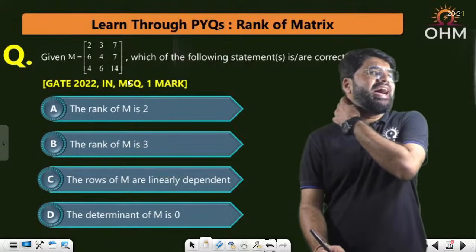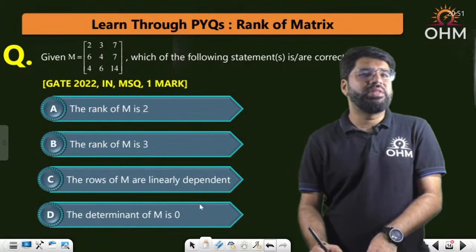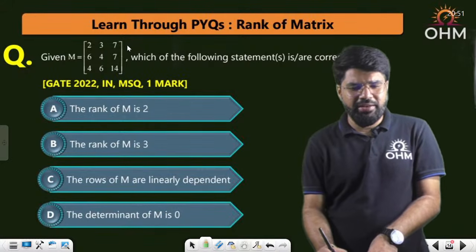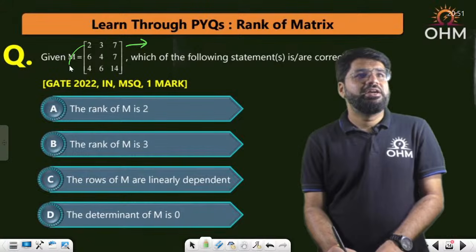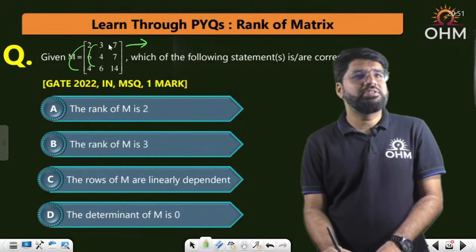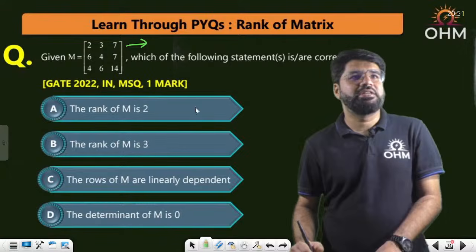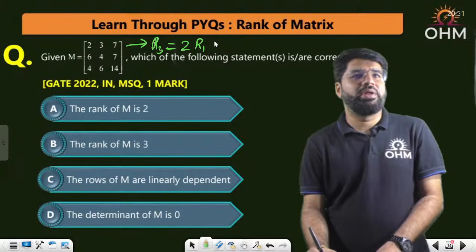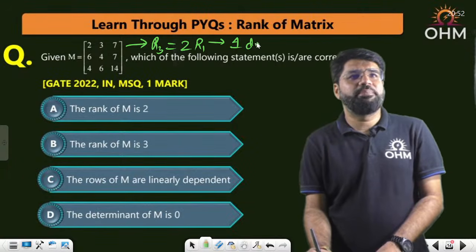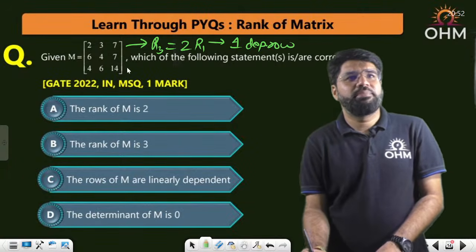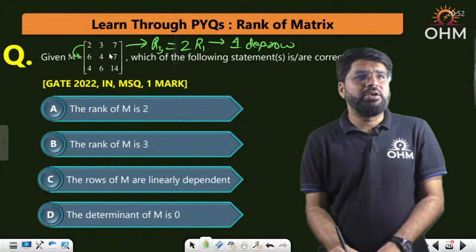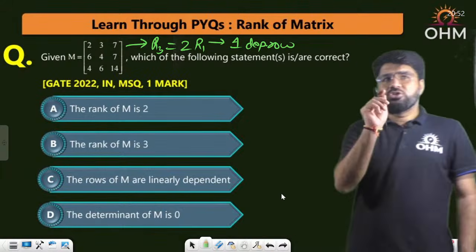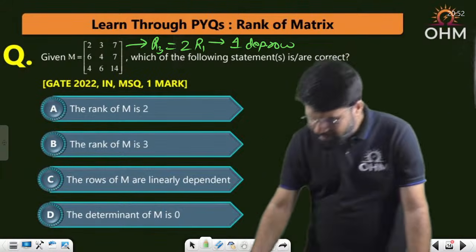See, I have a simple observation with respect to the third and the first row. 2 into 2, 3 into 2 is 6, 7 into 2 is 14. Clear relation: R3 is equal to twice of R1. So you have one dependent row. Now R2 does not depend: 2 into 3 is 6, but 3 into 3, no. So there is no relation between R2 and R1. So R3 is the only dependent row.